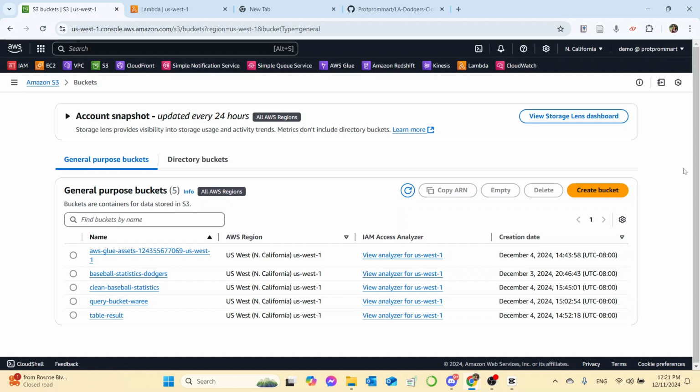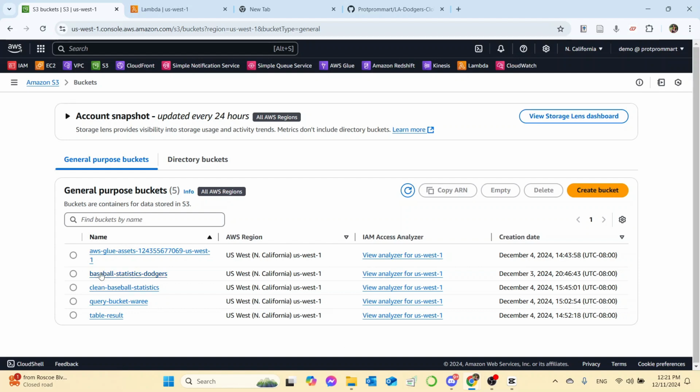In S3 buckets, I've made 2 new buckets. One of them is called Baseball Statistic Dodger, and another one is Clean Baseball Statistic. Baseball Statistic Dodger is going to be the S3 bucket where Lambda will pull the CSV file from to simulate streaming, and the Clean Baseball Statistic bucket is where we're going to put the data after we transform it with Glue.